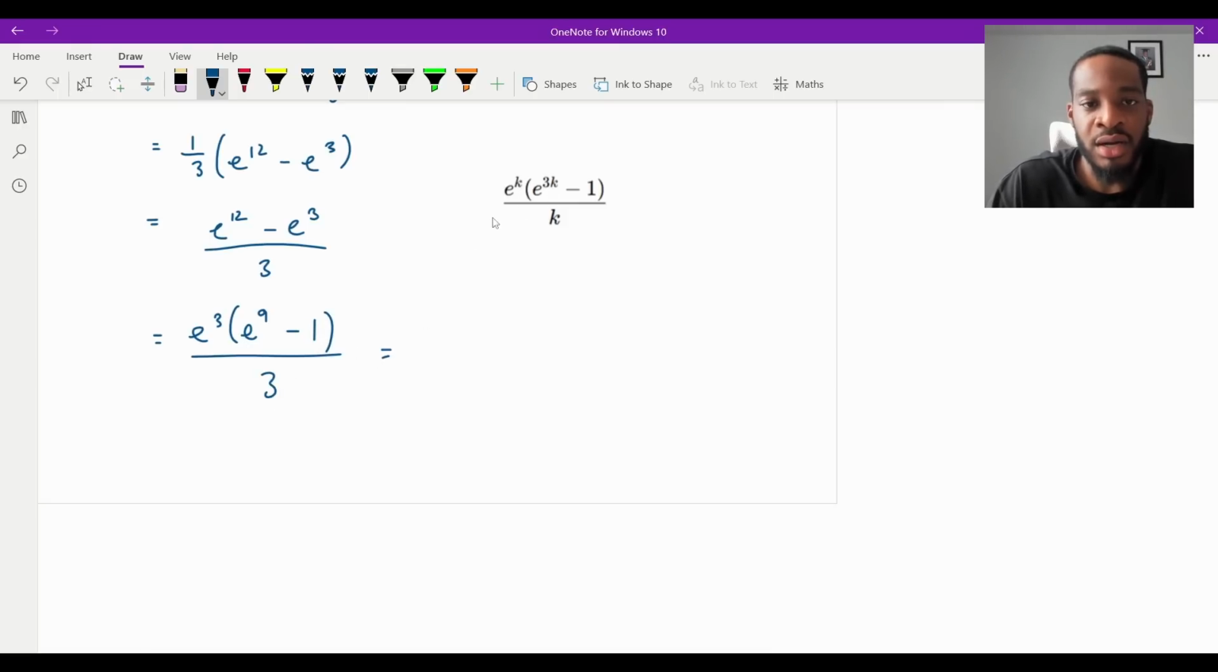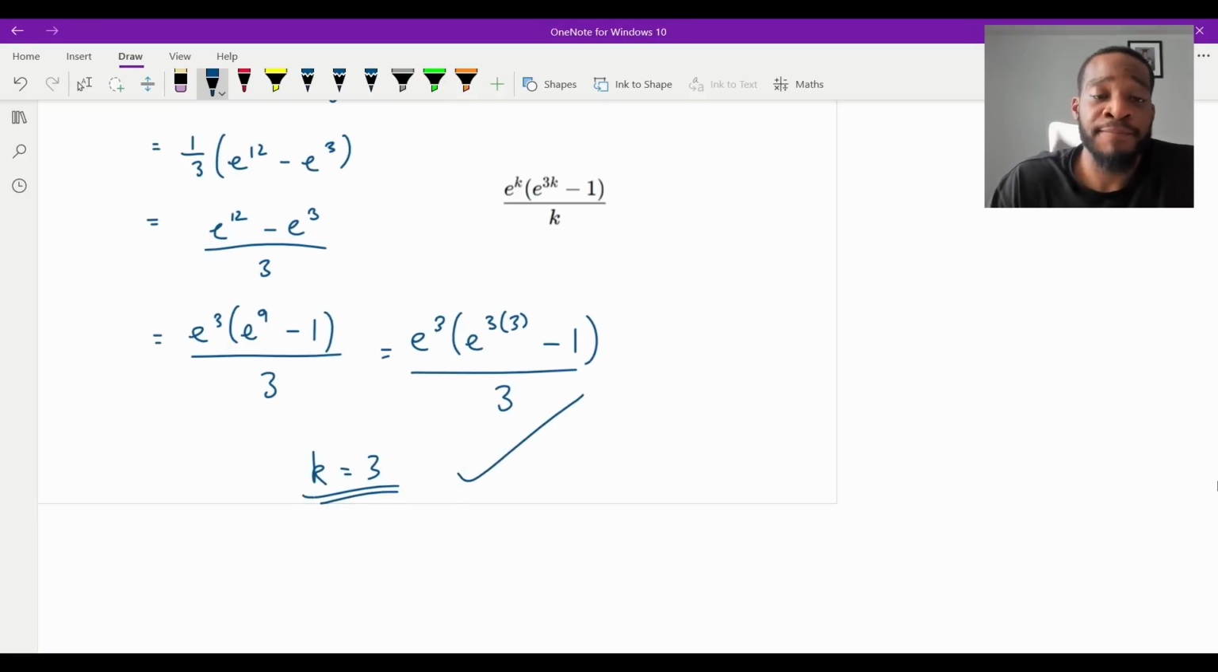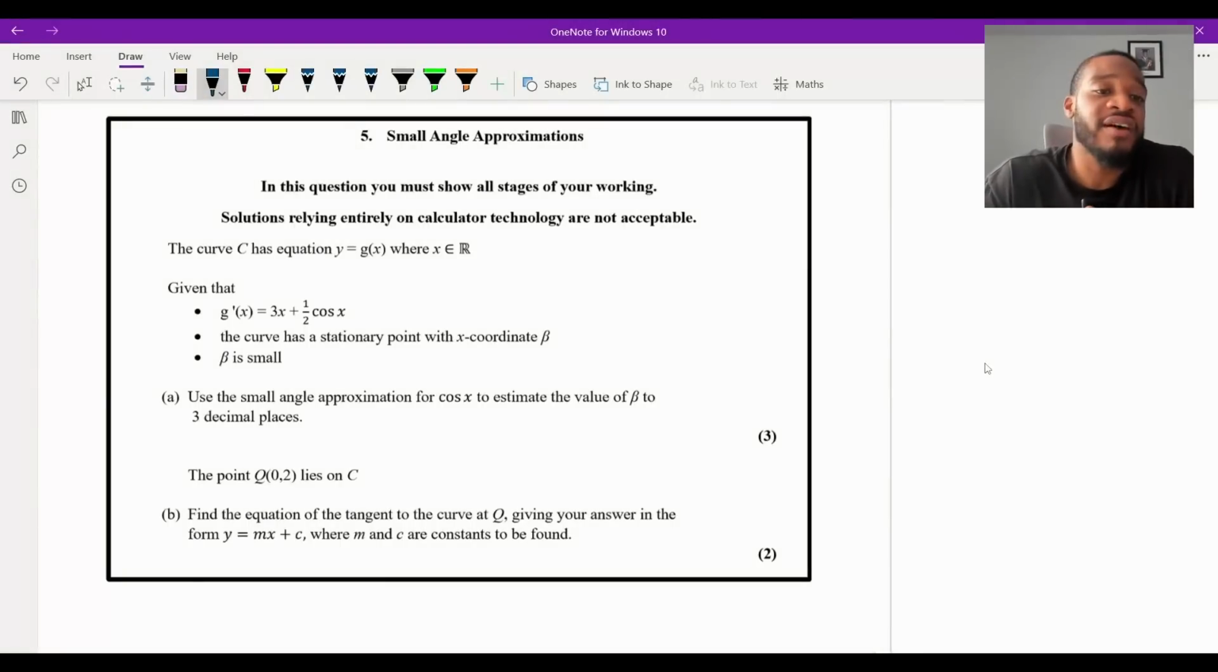Comparing that now, k is going to be 3, isn't it? Because 9 is 3 lots of 3, so it's going to be e to the 3, and then e to the 3 lots of 3, because 3 3s are 9, right? Minus 1 over 3. So if I compare that now, we can see quite clearly k must be equal to 3. And that's it.